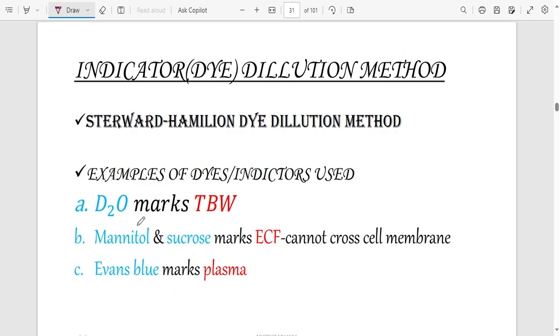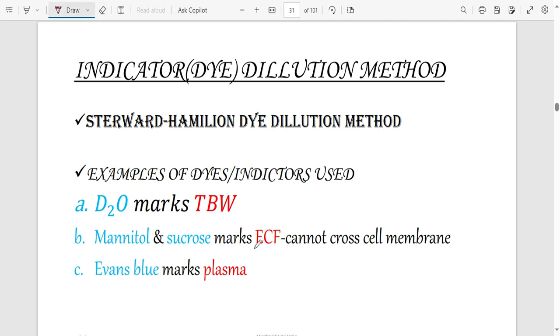So if you want some dyes that you can use, if you want to measure total body water, you can use D2O. Why do we use D2O? D2O is just heavy water. We can also say tritiated water. We use D2O because D2O will go at any point in the body where water is, whether inside the cell or outside the cell. That is why you can use it to calculate total body water.